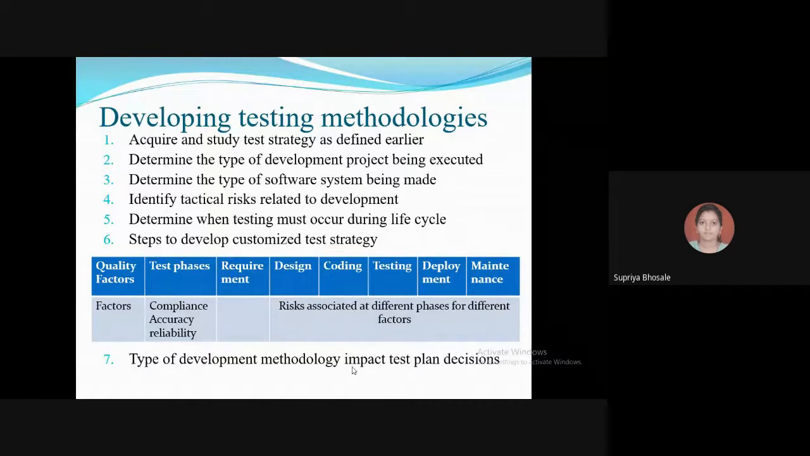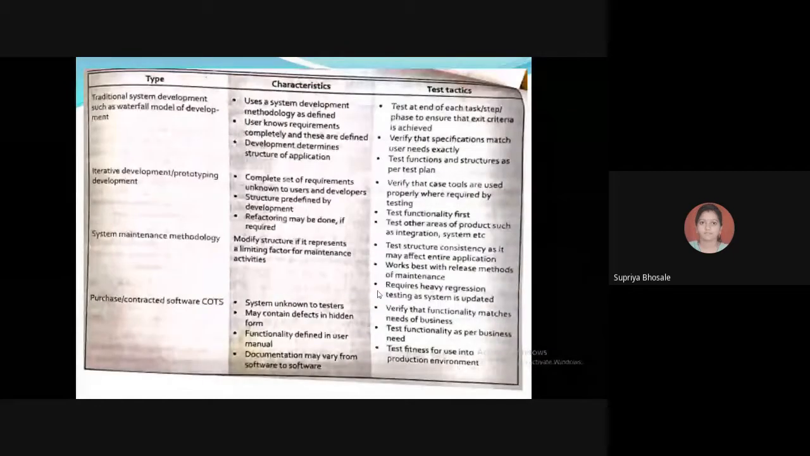And number 7 is type of development methodology impact on test plan decisions. So here they are listed the types. Suppose it is a traditional system development such as the waterfall model, then its characteristics are: it uses a defined system development methodology, the user knows the requirements completely and these are defined, and development determines the structure of the application.